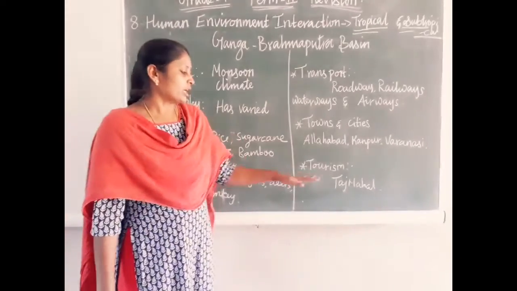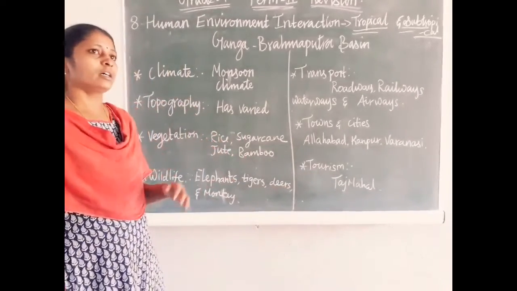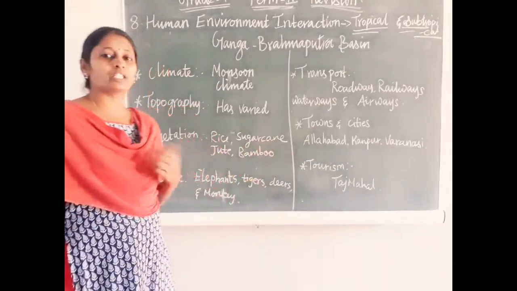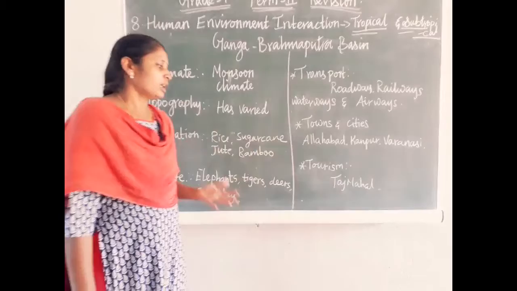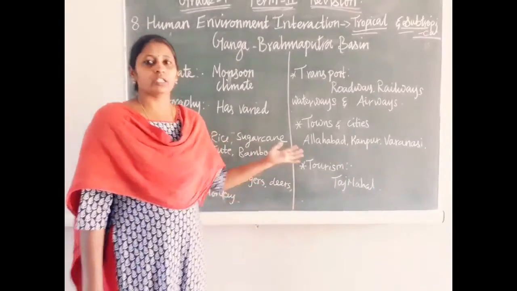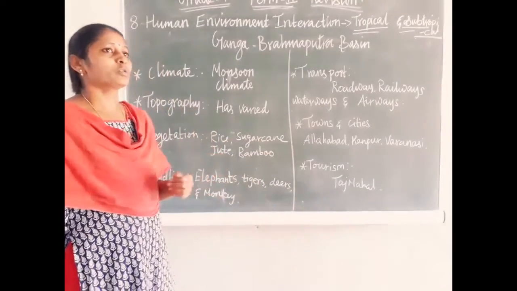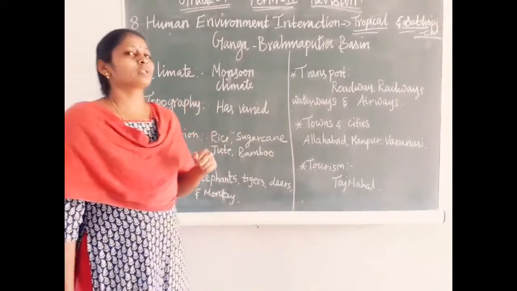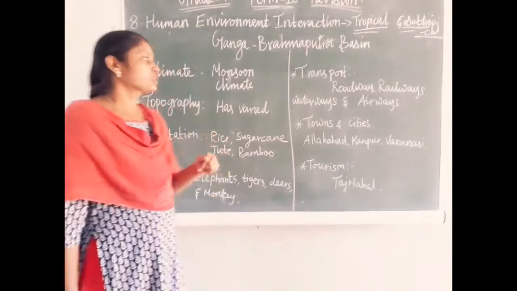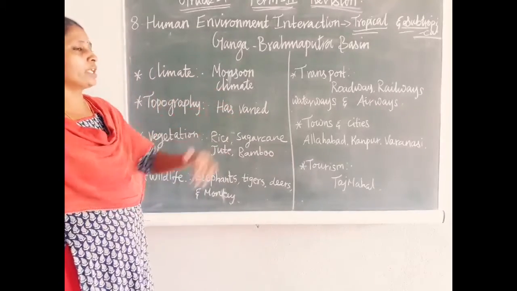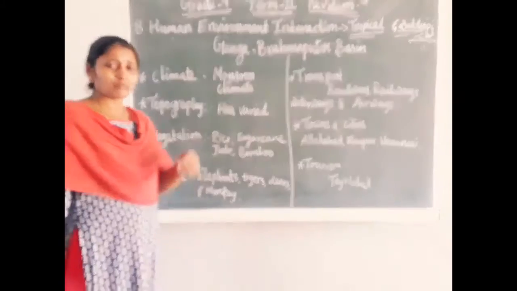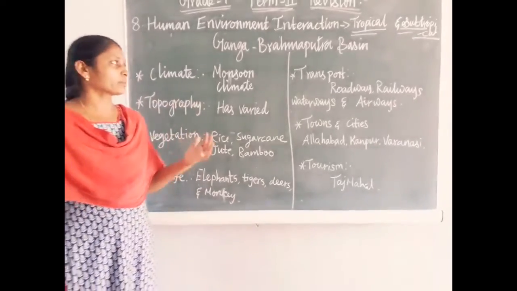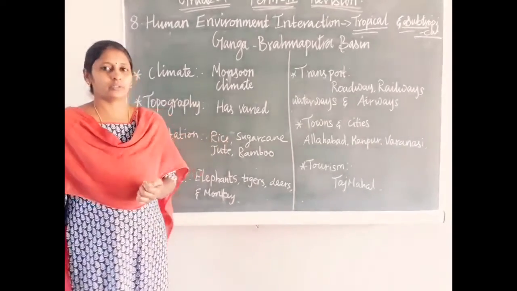Now tourism. In the Ganga Brahmaputra region we have Rishikesh, and the Taj Mahal at Agra is located in this basin. Many tourist spots are located in the Ganga Brahmaputra basin alone. So it is very important for India's geography and India's agriculture activity. The Ganga and Brahmaputra play a very important role, right?